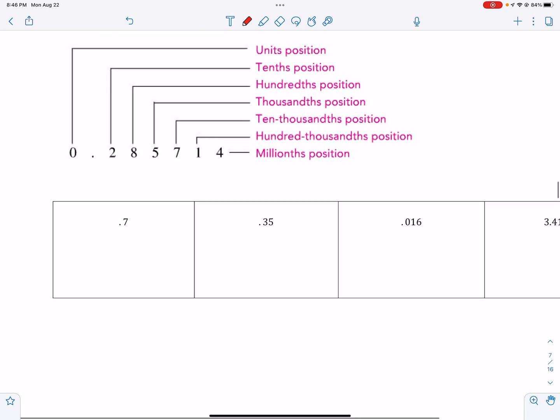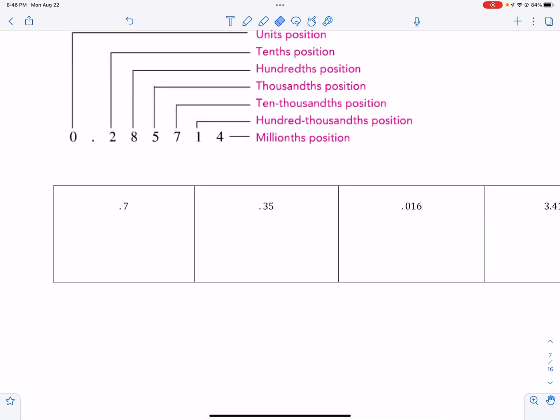Thousandths, etc. So when you're converting decimals to fractions, you will look at this number, you will drop the decimal point, write the number that you see in the numerator, and then create the denominator by counting how many places after the decimal point. And so since there's 1 place after the decimal point, that means that there will be 1 zero after the 1 in the denominator.